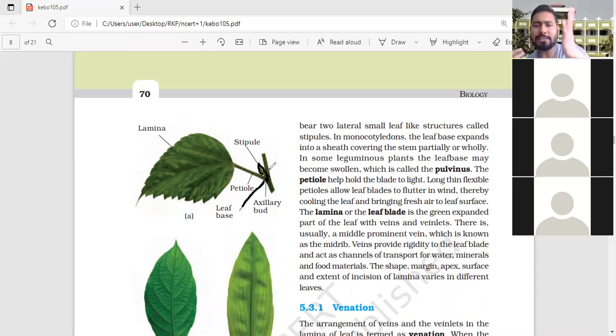If there are stipules, the leaf is called stipulate, and if there are no stipules, it is called exstipulate. Now you can see the same structure, the petiole, and here the lamina, that is the lamina insertion.